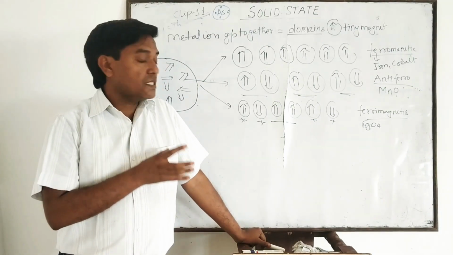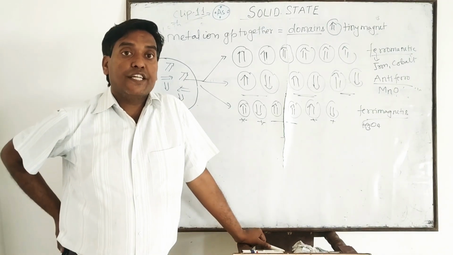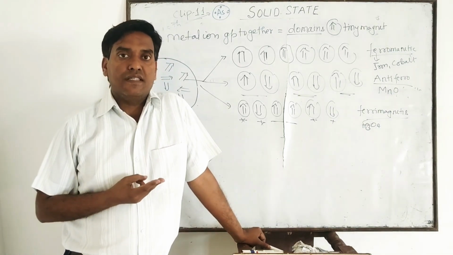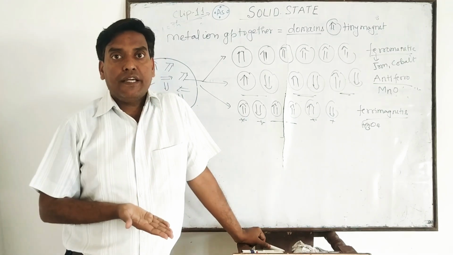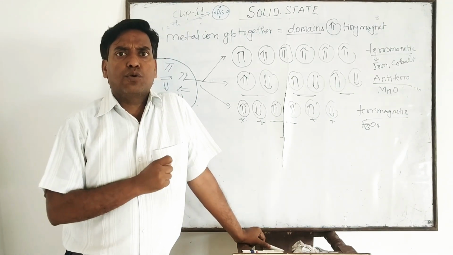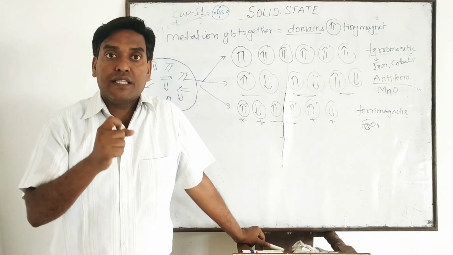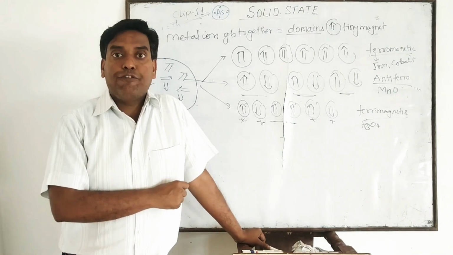But when these pieces of metal are placed in a magnetic field, then the rearrangement of domains takes place. And there are three ways of rearranging. First, all the domains are arranged in the direction of the magnetic field. In this case, it produces a very large magnitude of magnetic moment, and they are highly attracted by the magnetic field. And that type of substance is known as what?